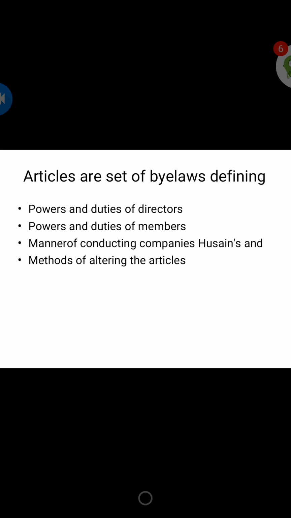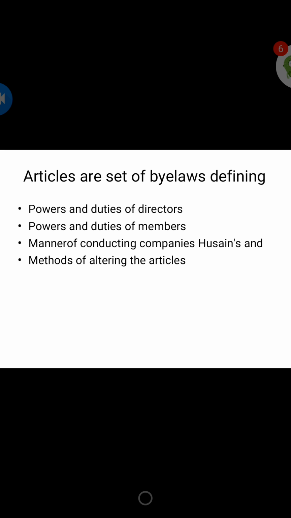It is misprinted here. Business and the methods of altering the articles. So, method of altering the articles. Articles are the regulations or bylaws of a company for what? Carrying into effect the objects of the company.